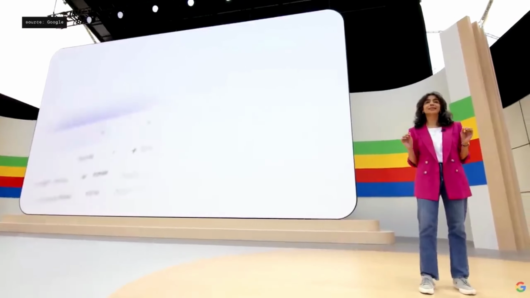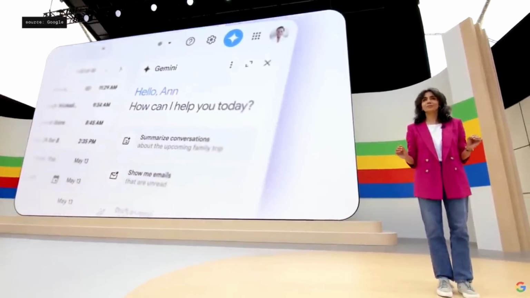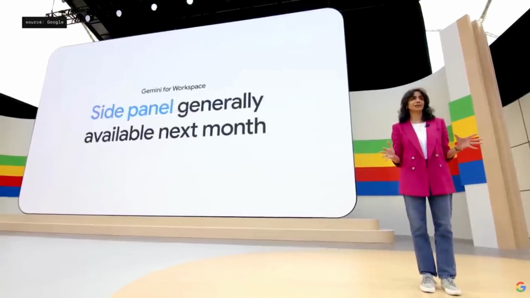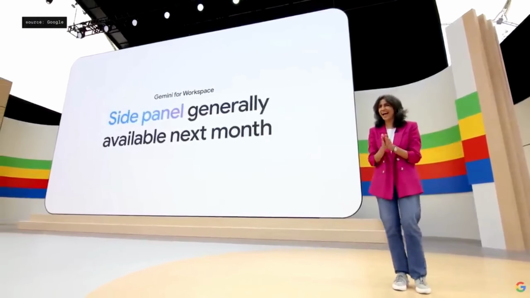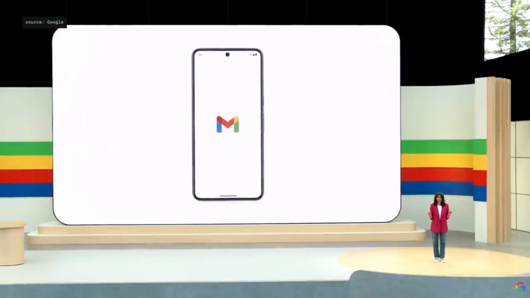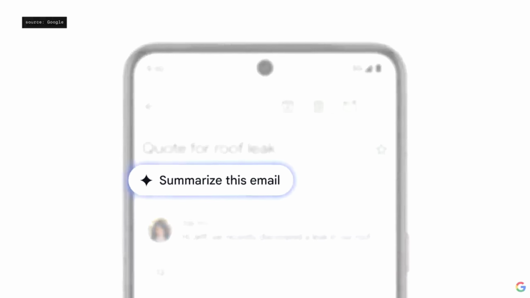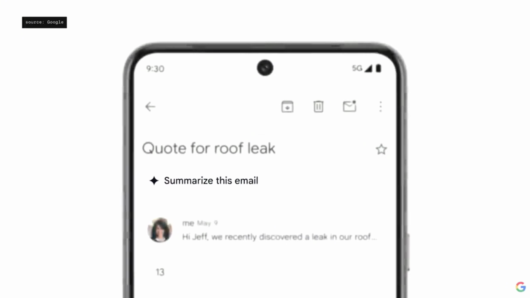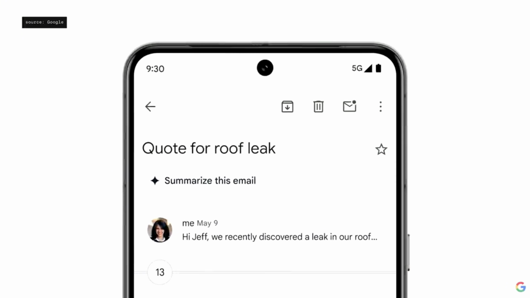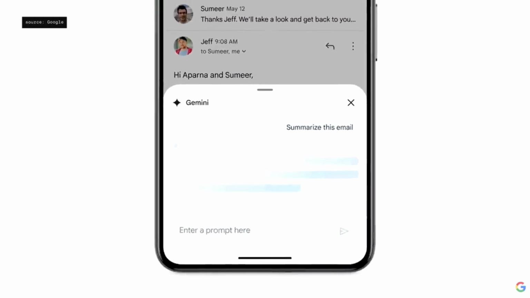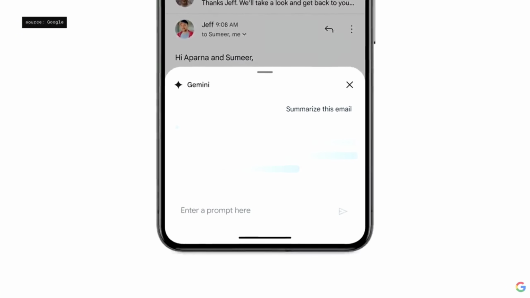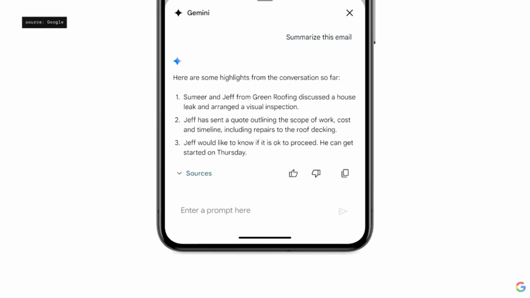And now we're really excited that the new Gemini-powered side panel will be generally available next month. Three new capabilities are coming to Gmail Mobile. It looks like there's an email thread on this with lots of emails that I haven't read. And luckily for me, I can simply tap the summarize option up top and skip reading this long back and forth. Now, Gemini pulls up this helpful mobile card as an overlay. And this is where I can read a nice summary of all the salient information that I need to know.